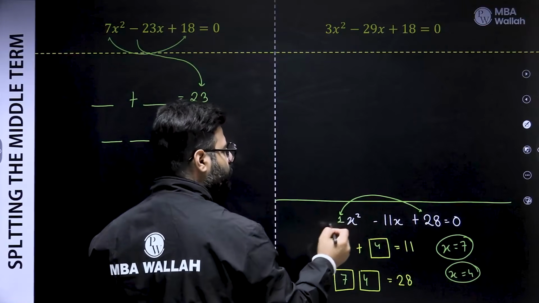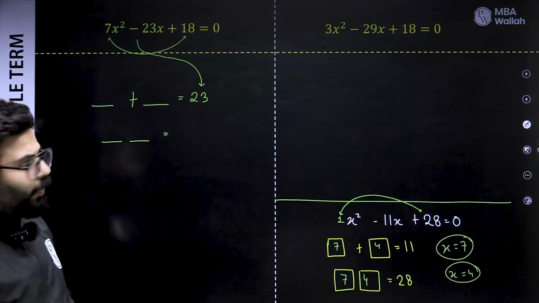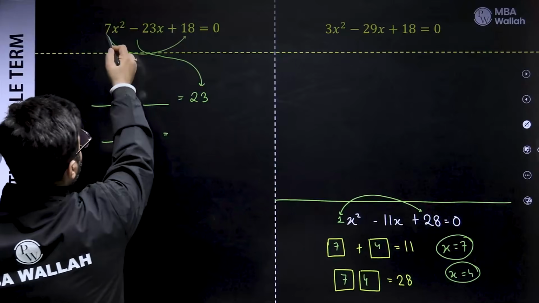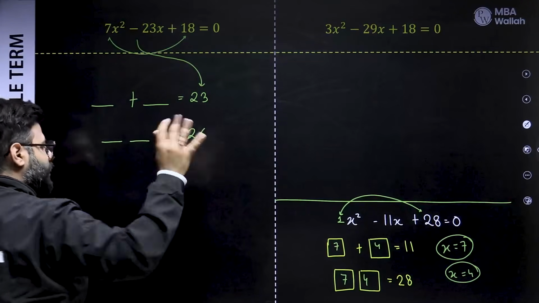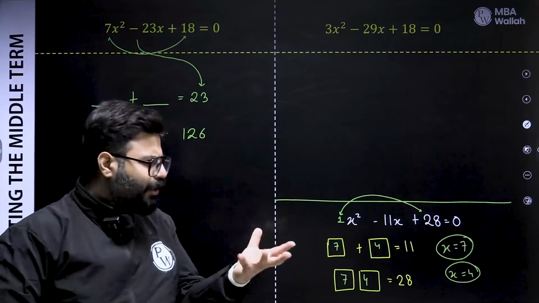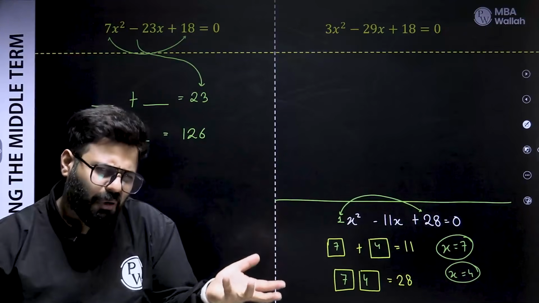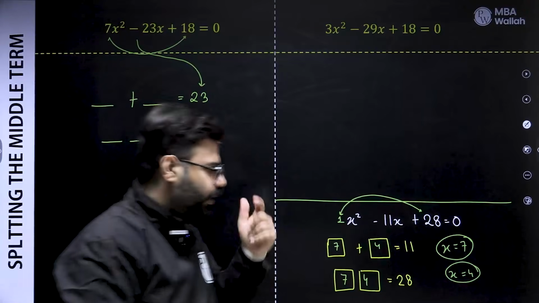But the point was it was 1, so 1 into 28 always became 28. There was no problem. But here the coefficient of x square is not 1, it's 7. So you need a product which is equal to 18 into 7. That's 126. That's the only change. Here also you were doing the same thing, but you just did not know it, and 1 was not creating any challenge.